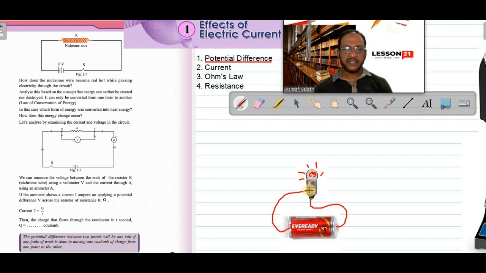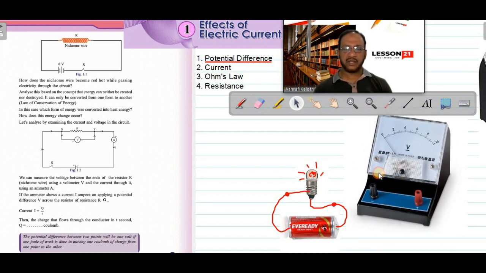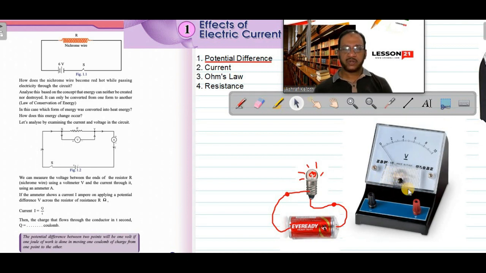At that time, if you want to measure the potential difference, the energy difference created between these 2 points, means across the bulb, we use the device voltmeter. Voltmeter is the device used for measuring potential difference. This is a voltmeter. You can see here in the voltmeter there are 2 terminals. One is red in color, written positive, and the other is black in color, written negative. So always the positive terminal will be red and the negative terminal will be black. This voltmeter is used for measuring the potential difference between any 2 points in a circuit, and voltmeter must be connected in parallel.